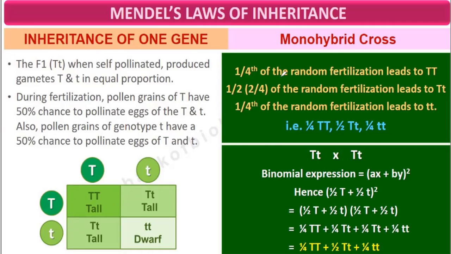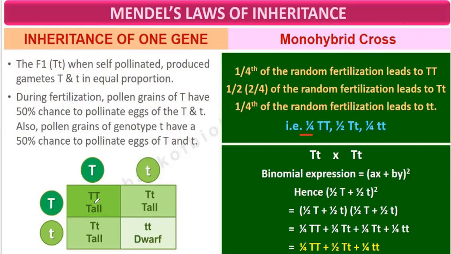So 1 out of 4 of the random fertilizations leads to capital T, capital T. 2 out of 4 lead to capital T, small t. And 1/4 of random fertilizations lead to small t, small t.